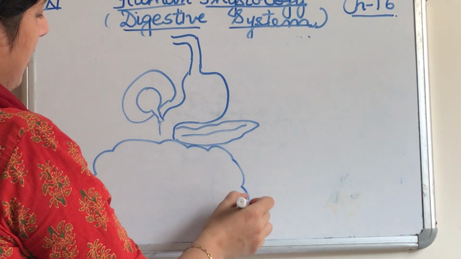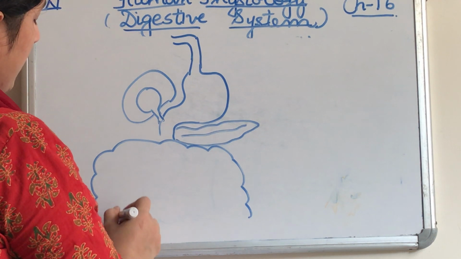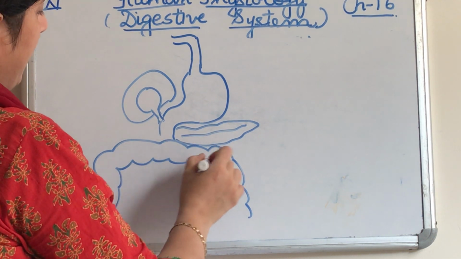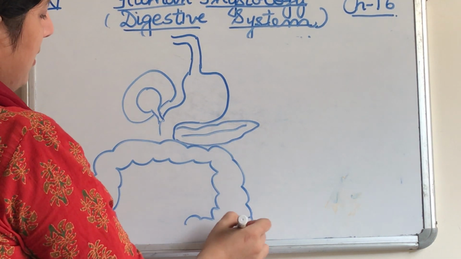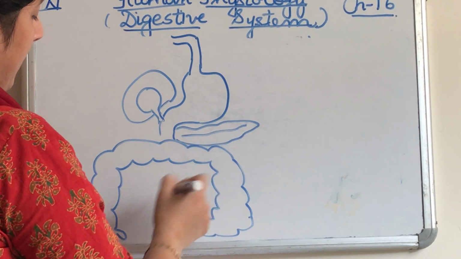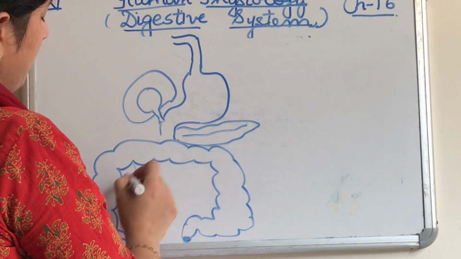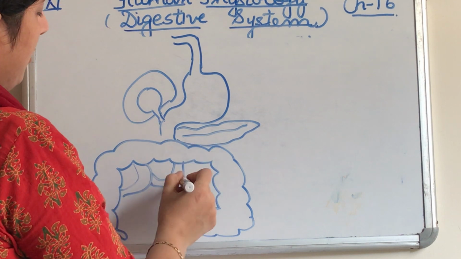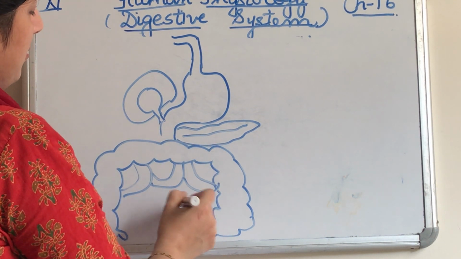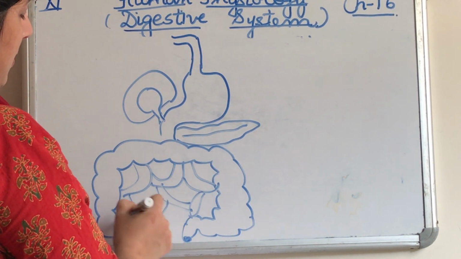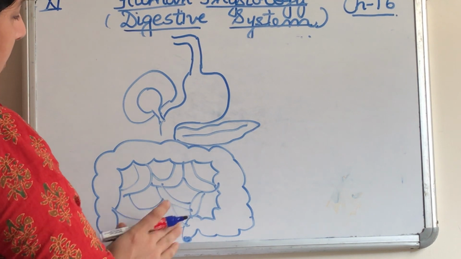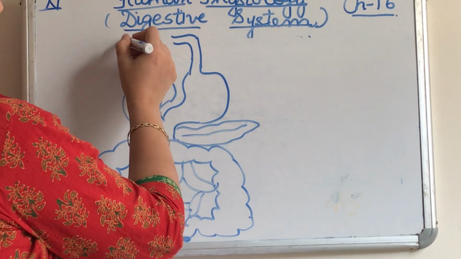Then here is the large intestine. On one side it has a blind appendix, and on the other side it has the rectum and anus, from where the waste is removed from the body. The small intestine is inside.